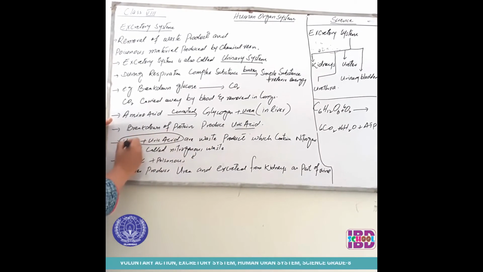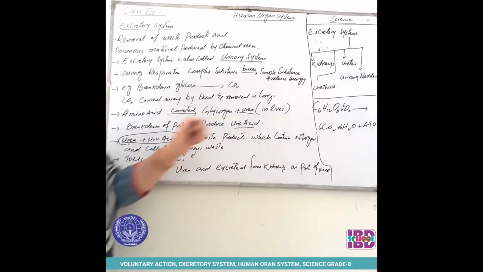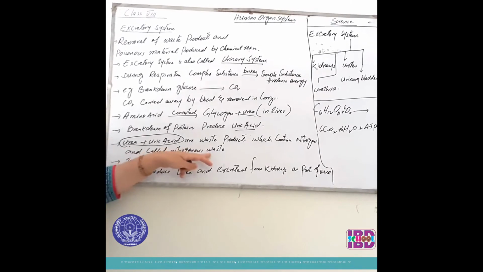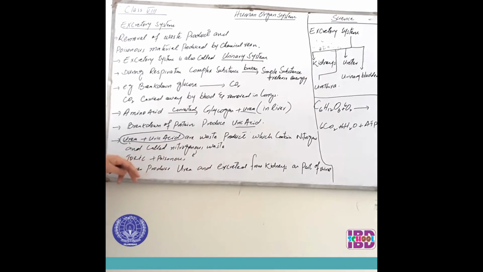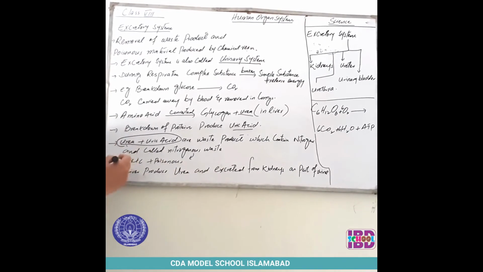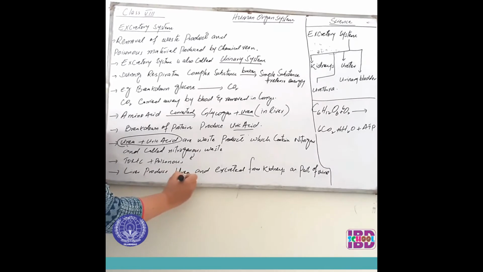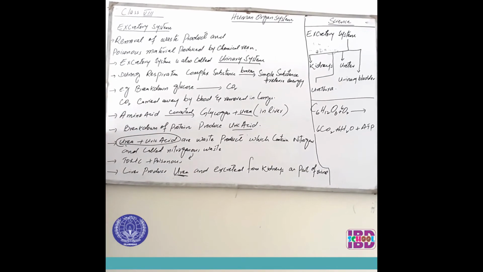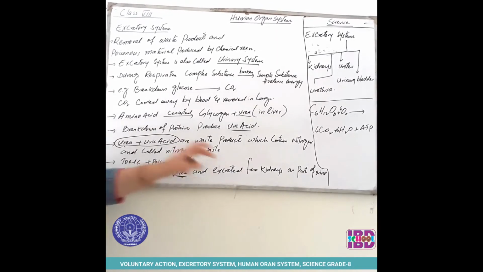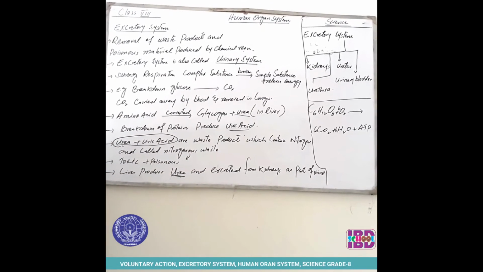These two waste products contain nitrogen, and nitrogen-containing waste products are called nitrogenous waste. These nitrogenous wastes are very toxic and poisonous. The liver produces urea, which is excreted from the kidneys. Urea is removed from our body through the kidneys as a part of urine.